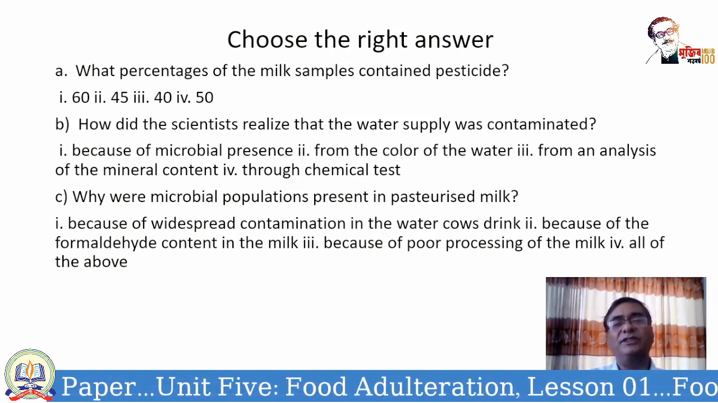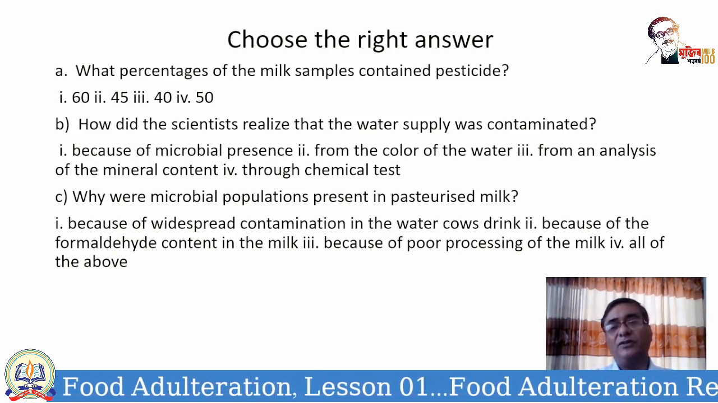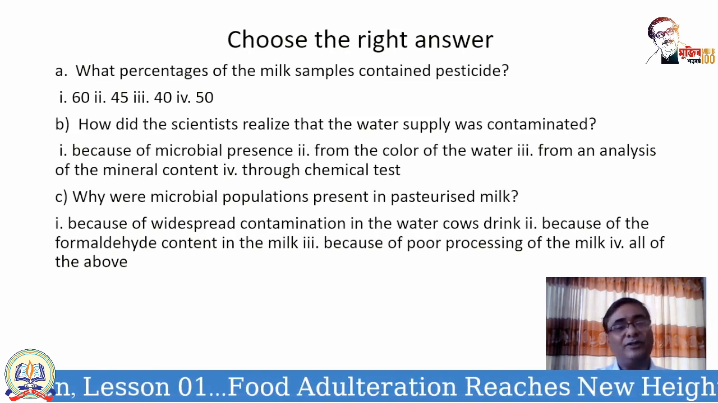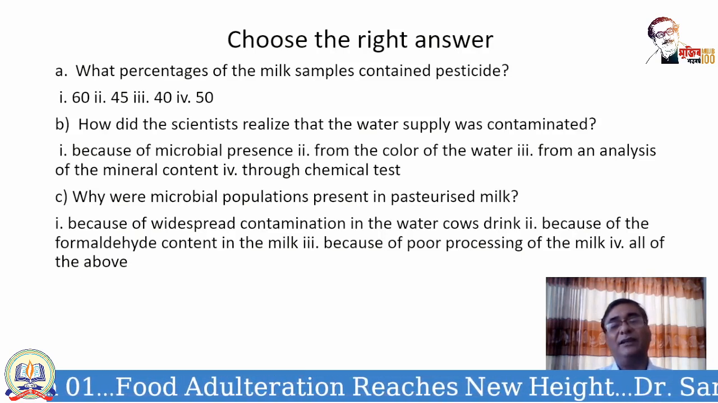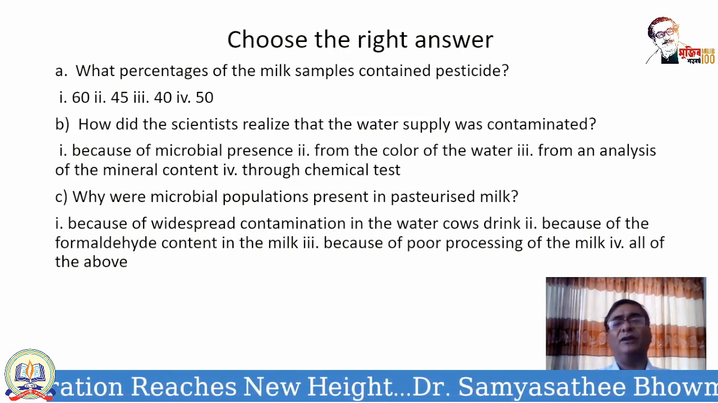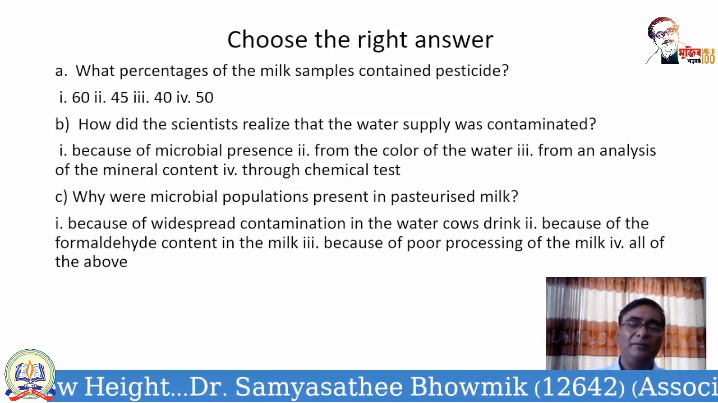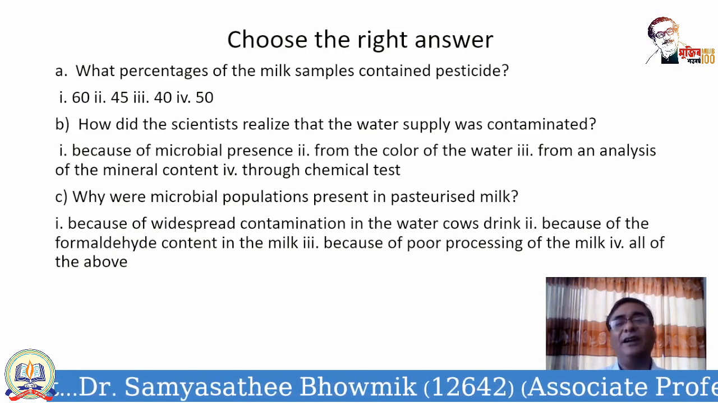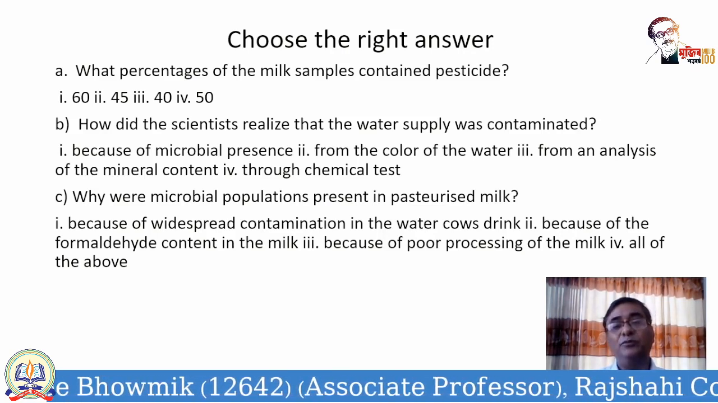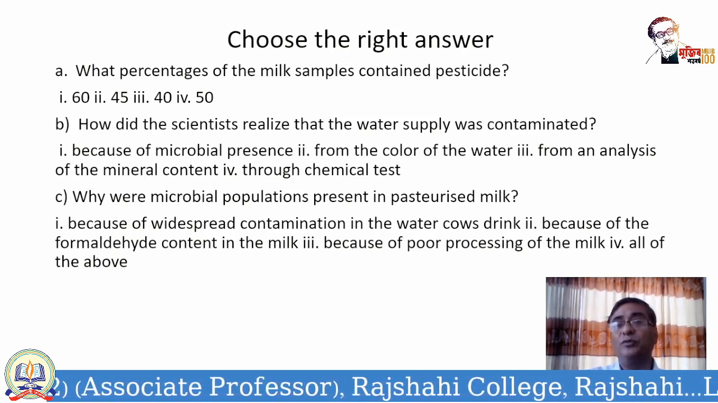Why were microbial populations present in pasteurized milk? Because of widespread contamination in the water cows drink, we have not seen it. Because of the formaldehyde content in the milk, we have not seen it. Because of poor processing of the milk, or all of the above. Widespread contamination in the water cows drink may be true, but we have not seen it in the passage. Formaldehyde content, we have not seen it either. What we have noticed in the passage is that poor processing of milk is the reason. So the answer is because of poor processing of the milk.